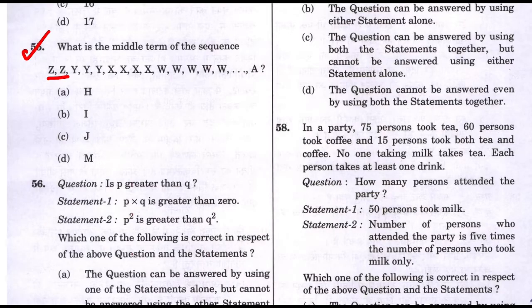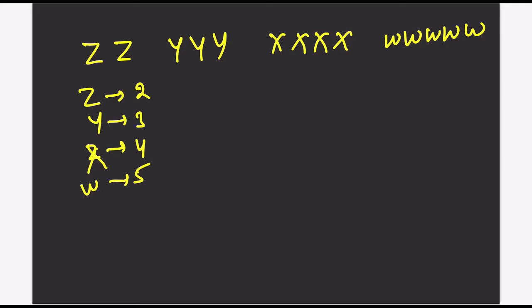Now they are asking you what is the middle term of this series. To find the middle term means, is it H, I, J or M? Middle term means if we are able to find the total number of elements in this whole series, and if we divide that by 2, you will get the middle point, right? So how do we know how many total numbers there are in this series?